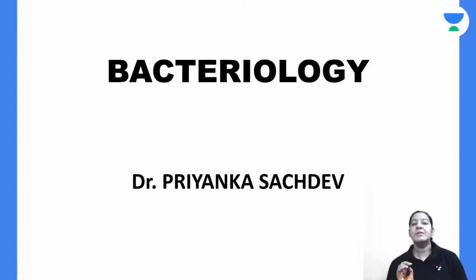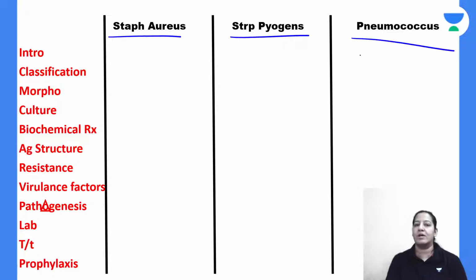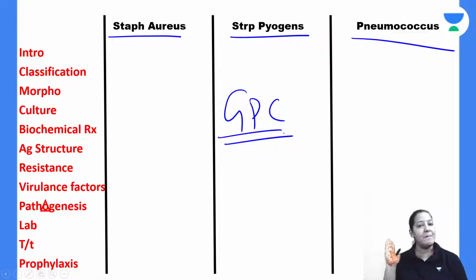What is unique in the series? I'm going to teach you all 40 bacteria in your syllabus one by one in a comparative manner. First, we have started with gram-positive cocci. In the morning, I taught you three bacteria: I started with Staph aureus, then I moved on to Streptococcus pyogenes, and then Streptococcus pneumoniae, that is pneumococcus. These are three gram-positive cocci. We have covered them in a beautiful comparative manner for better retention in episode 1 of bacteriology. Those who have missed it must watch the recording. It is available on YouTube, Complete Bacteriology episode 1.